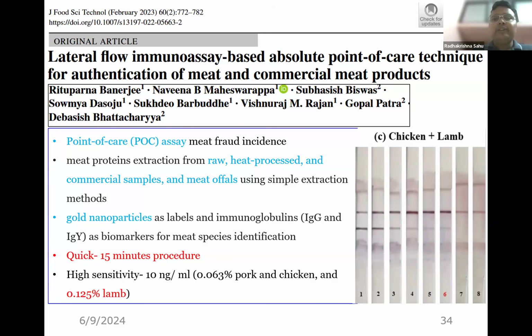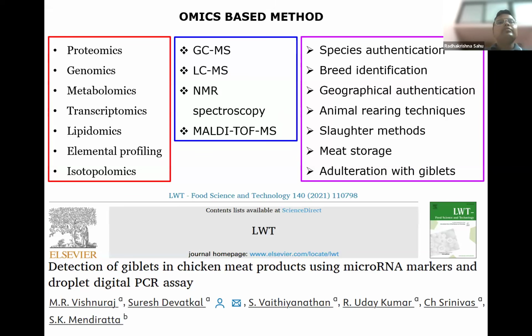When a veterinarian is in need, he can simply extract the meat proteins and add 1 to 2 drops of the sample. He can simply tell whether it is pork, chicken, or lamb adulteration. So now comes the omics based method. This is the pure research part.